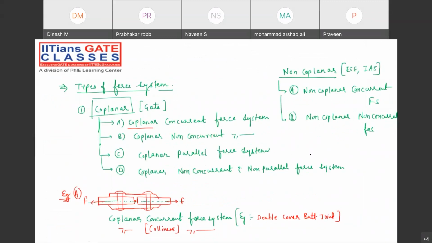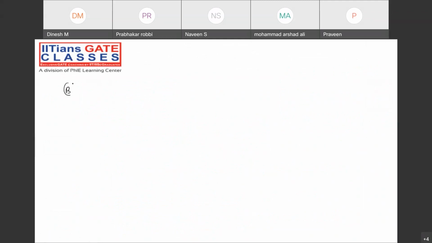Yes. Perfect. Note down for coplanar non-concurrent force system. You might have seen the lap joint. There the forces will be what? Not meeting at a particular point. Whatever forces we are applying, they are not meeting at a particular point because they have some eccentricity. When you extend the lines of action, they will never meet. When they are not going to meet, then what do we say?